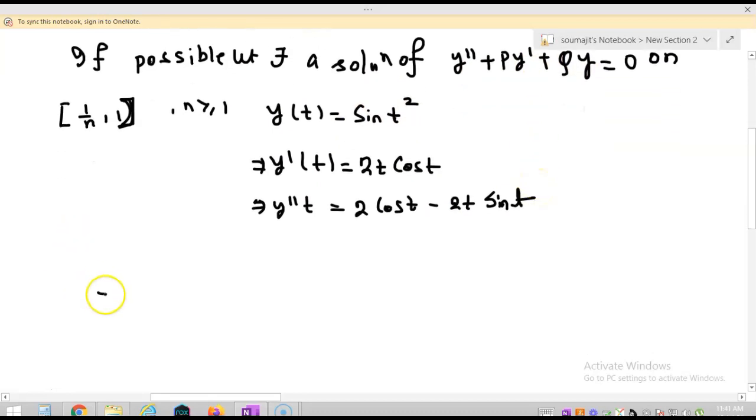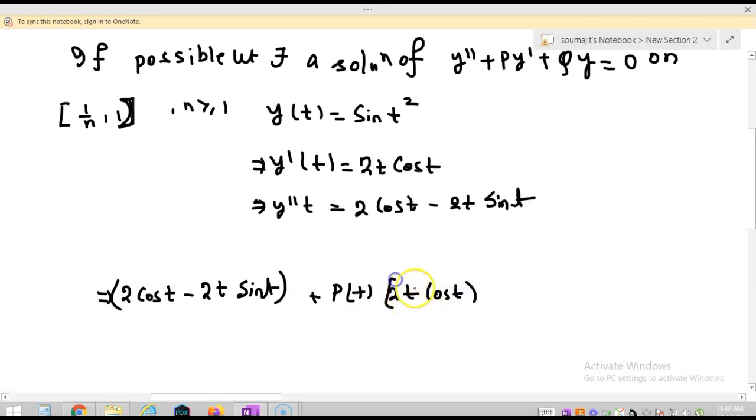So I can say that 2 cos t minus 2t sin t plus p(t) into the value of y dash t, which is 2t cos t, plus q(t) sin t square is equal to 0.